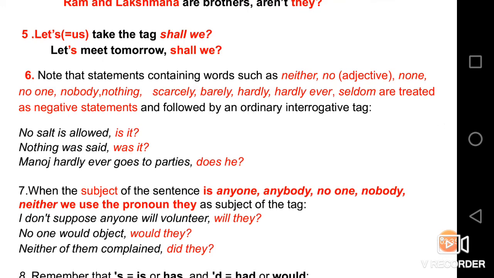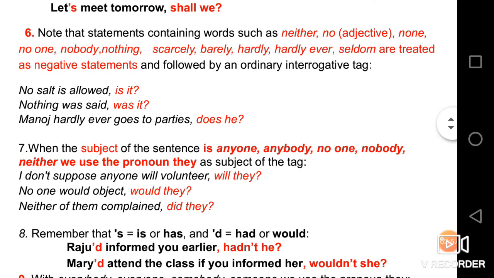Note the statements containing words such as neither, no, none, no one, nobody, nothing, scarcely, barely, hardly, hardly ever, seldom are treated as negative statements and followed by an ordinary interrogative tag.